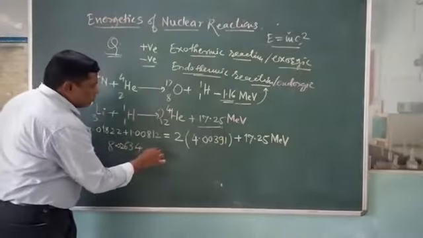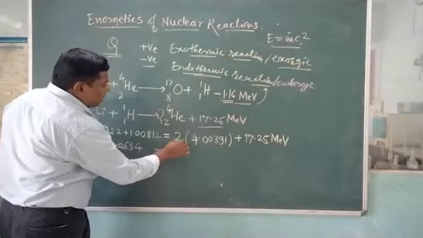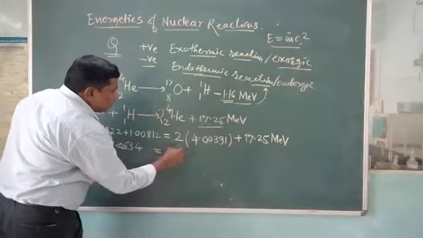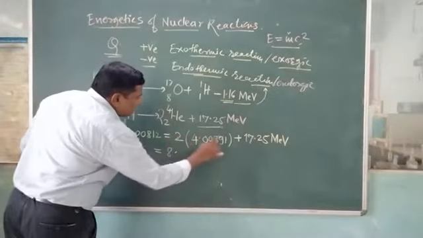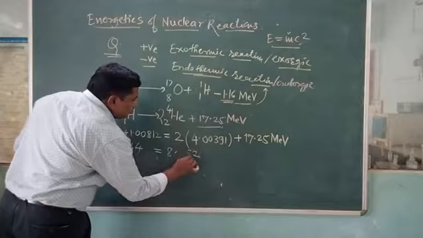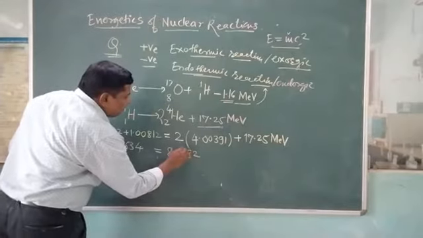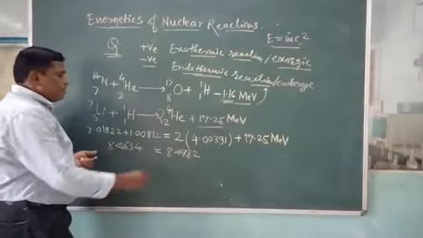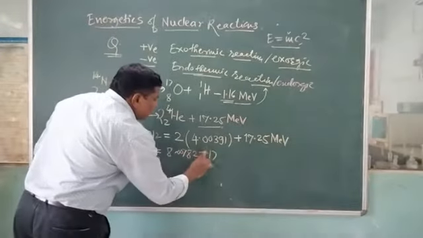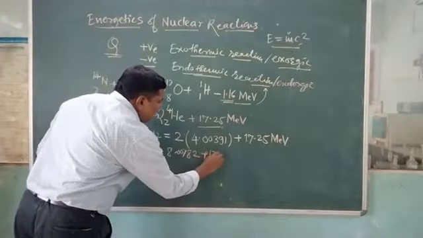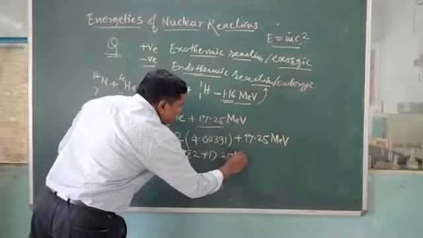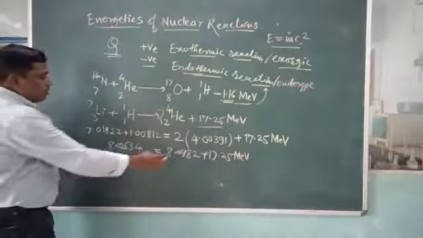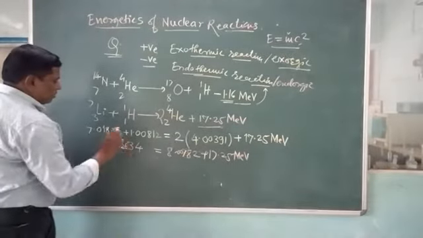This is equal to 4 into 2, 8, and we multiply again, giving 8.01870, plus 17.25 MeV energy. Then this is subtracted from these values.